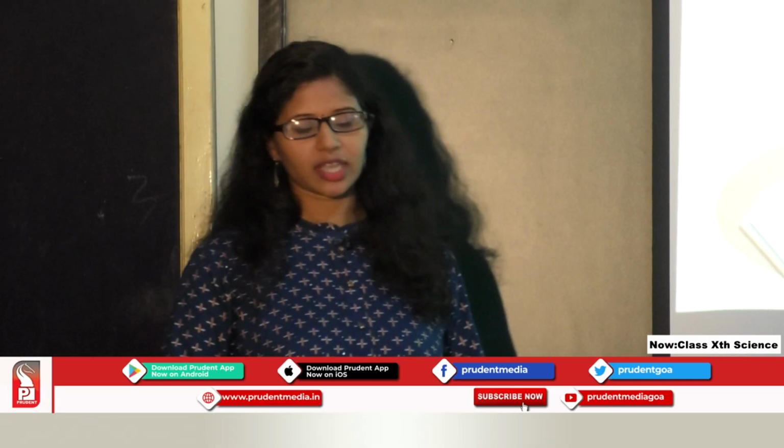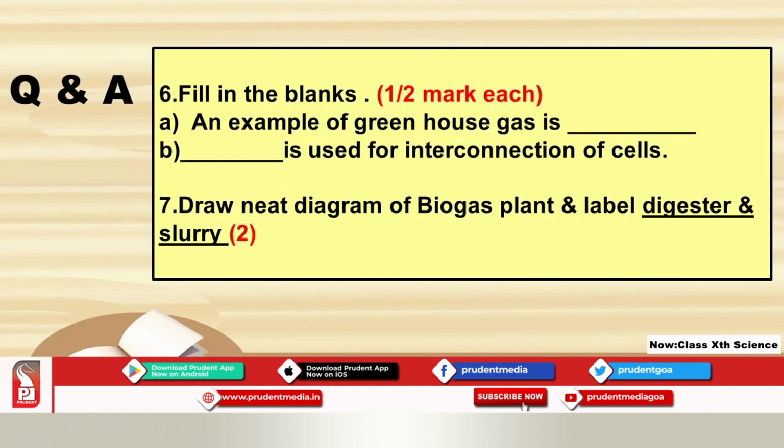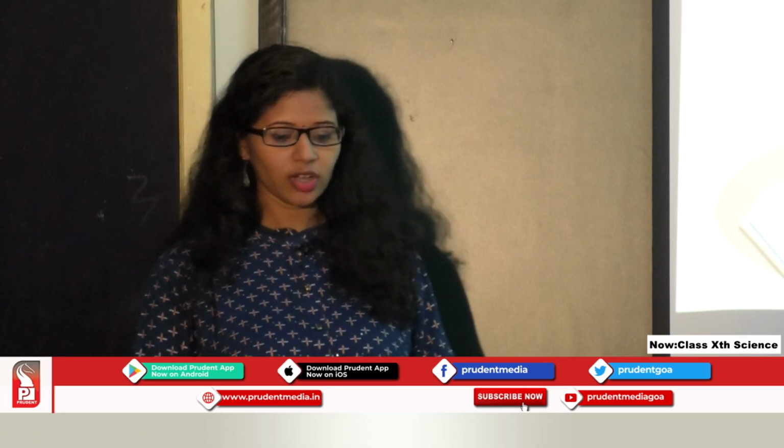Also, there can be questions for half a mark in the form of fill in the blanks. First one, an example of a greenhouse gas is dash. Dash is used for interconnection of the cells. So this type of questions can be asked in your exam.